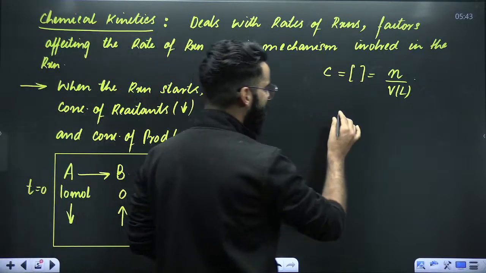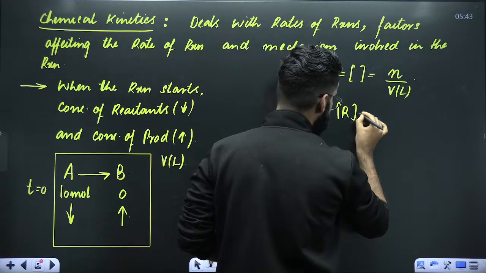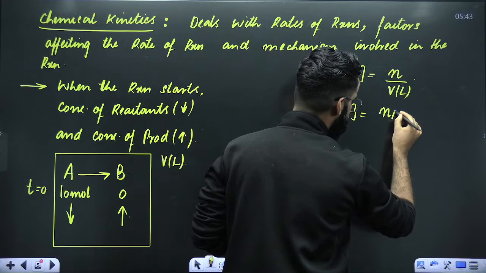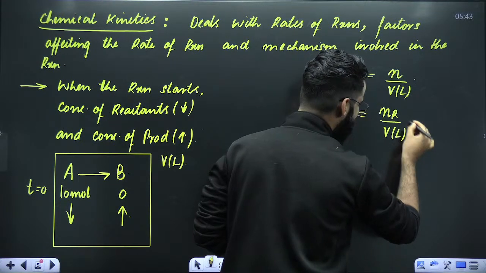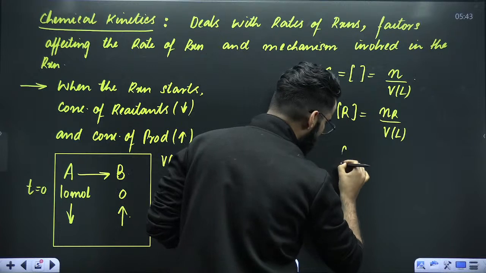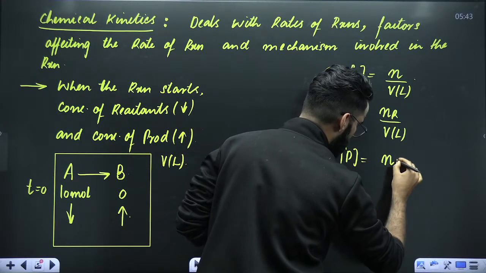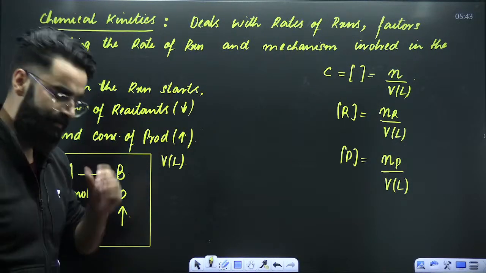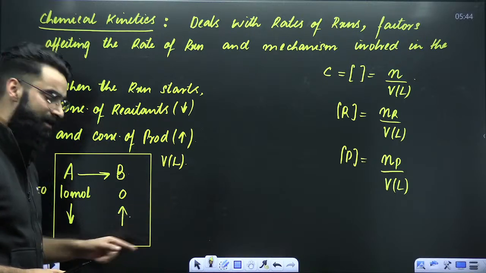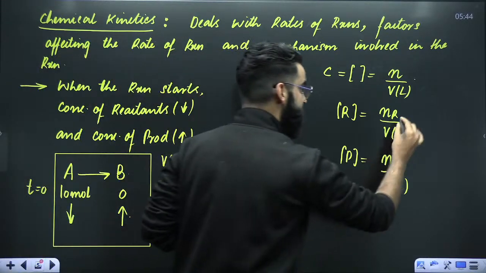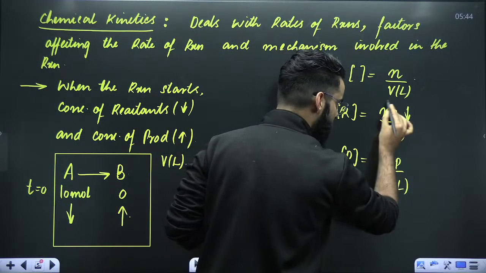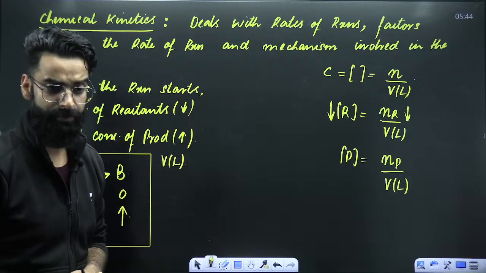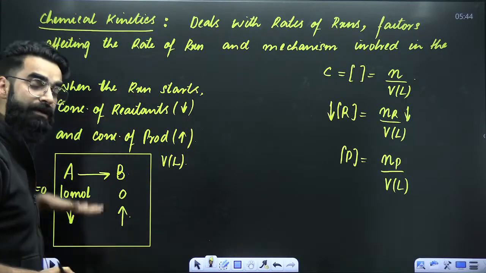My dear students, if I define the term concentration of reactant, concentration of reactant is going to be number of moles of reactants divided by volume of system in liters, right? If I define the concentration of products, it's going to be number of moles of products divided by volume of system in liters, right? Now you tell me one thing. As the reaction starts, number of moles of reactants decrease with time. If number of moles of reactants decrease with time, can I say concentration of reactant will decrease with time? Absolutely.